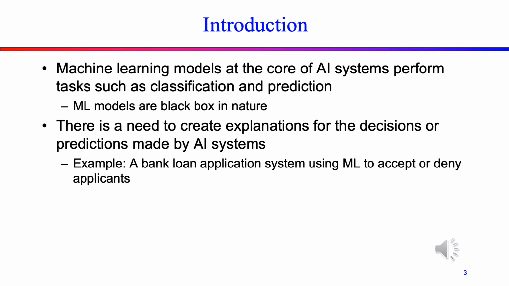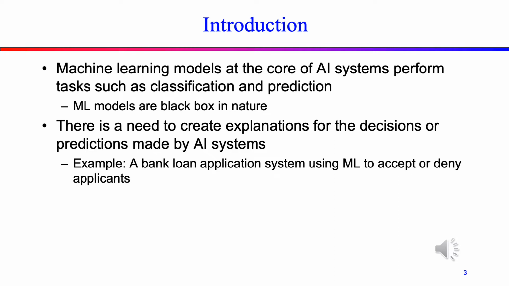Machine learning models, the core of AI systems, perform tasks such as classification and prediction. But due to their black box nature, the user does not know how the decision came to be. AI systems are quickly becoming ubiquitous and can be found integrated in autonomous vehicles, medical imaging equipment, and even human decision-making applications. We can consider a bank loan application, which uses machine learning to accept or deny applicants.